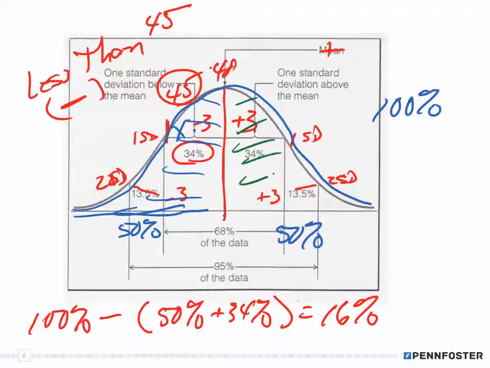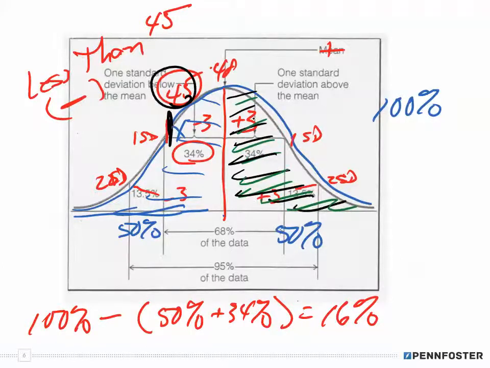So if I'm sitting up here at 45, I have 50% from the positive side, and I have 34% on the left-hand side, because it's within 1 standard deviation.